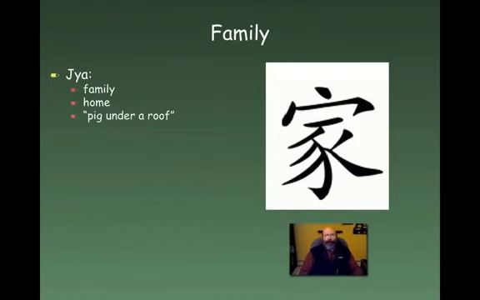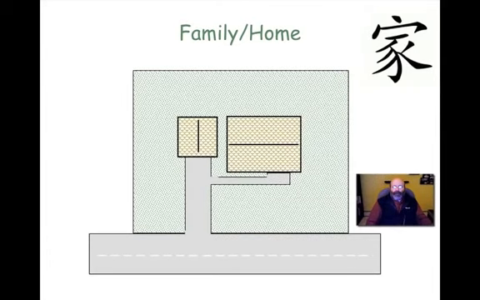Now, this is a word that we've looked at in our class before. This is the word family. It's pronounced jia in Chinese, and it means family. It can mean home, and literally it means pig under a roof. But this is one of the most important words in Chinese language because it represents so many different things to people. Now, let me just show you a model here for family/home.